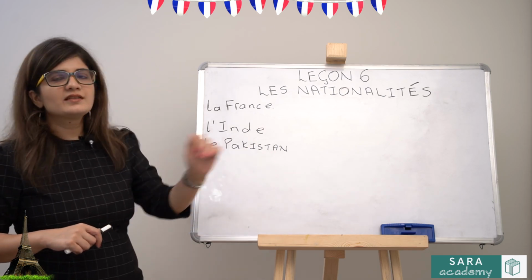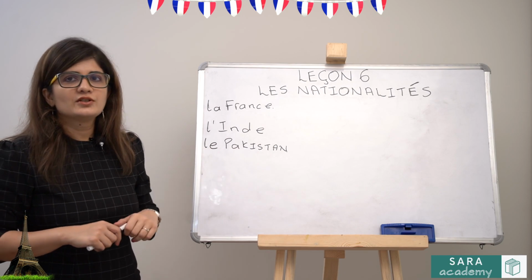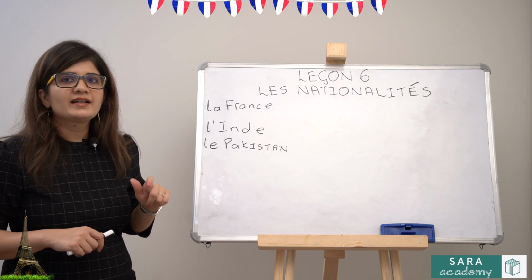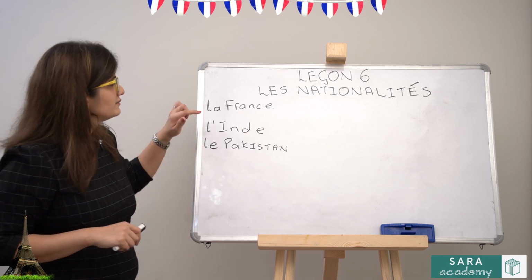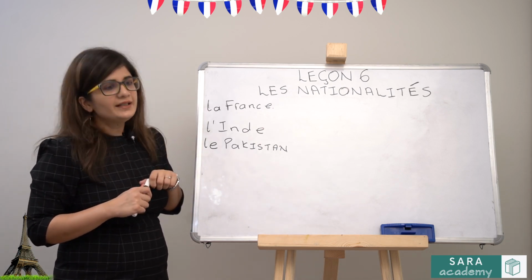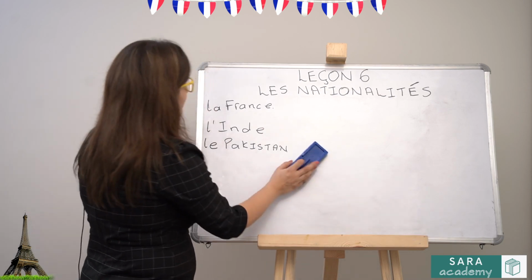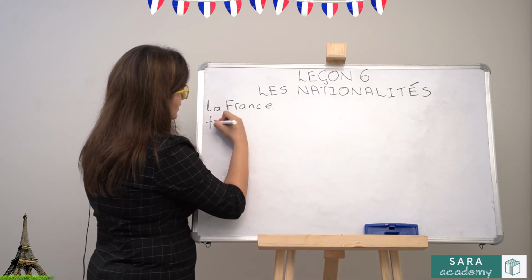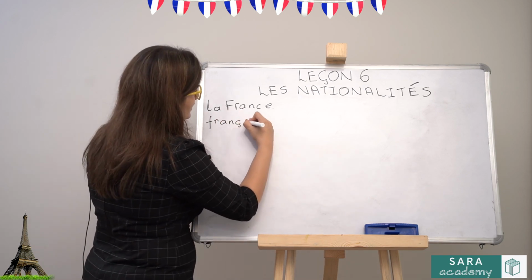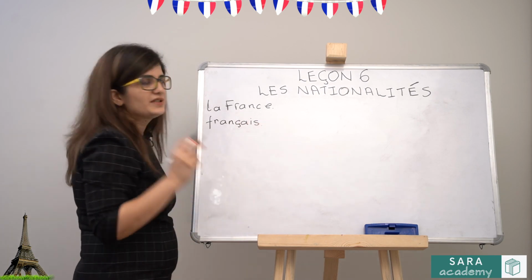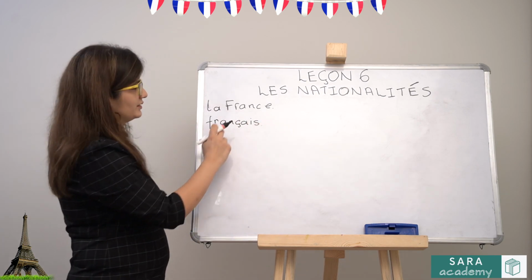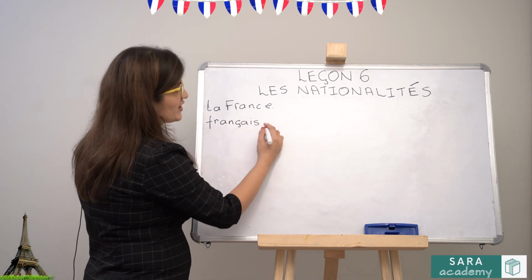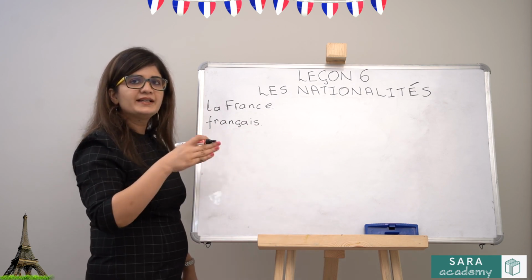So for example, this is a girl, this is an Indian girl, so it is telling you something more about the girl. So the nationalities also act like adjectives and they will agree with the noun in number and gender. So for example, let's take La France. For a masculine, singular nationality is Français. So if it's a male who is saying I am French, it is this. But if it's a female, you will make the nationality feminine by adding an E.